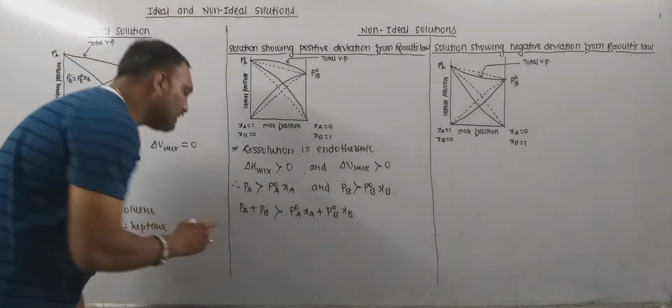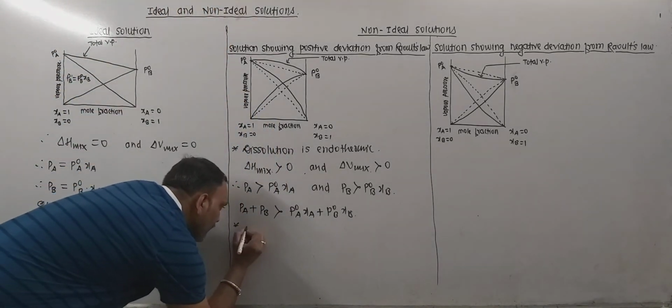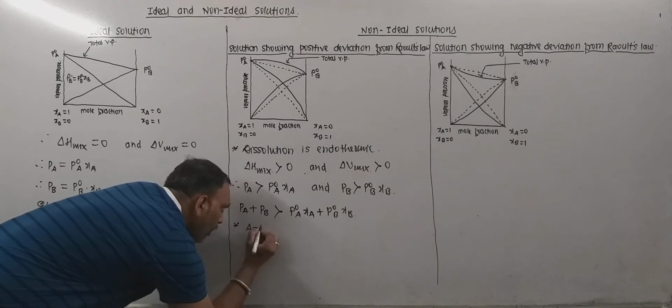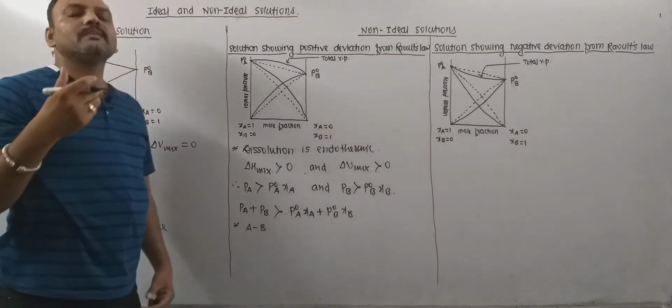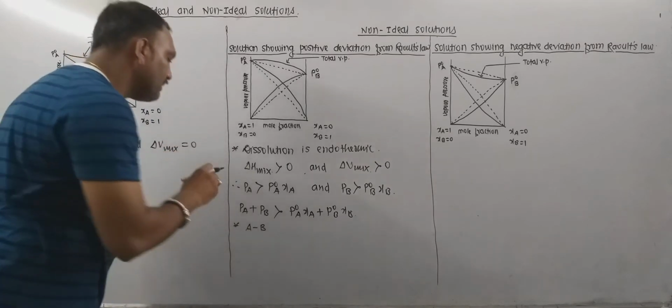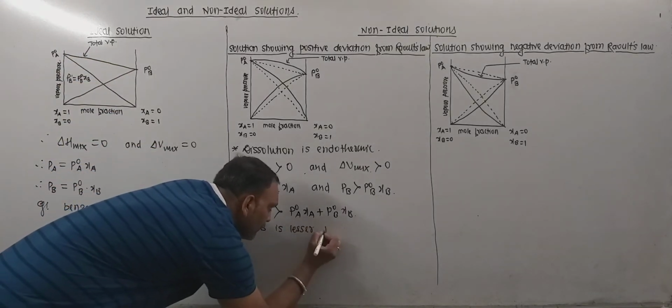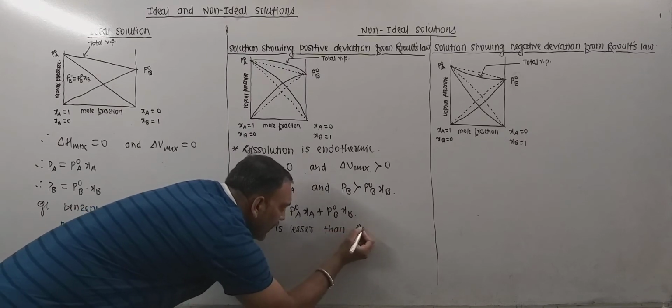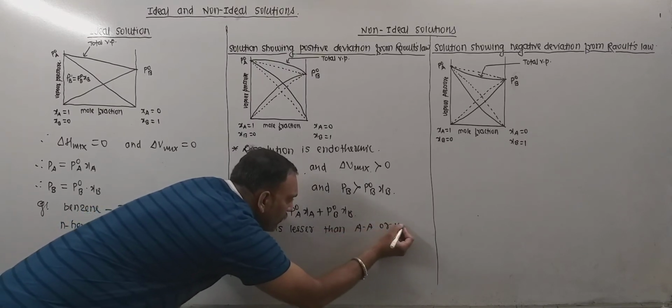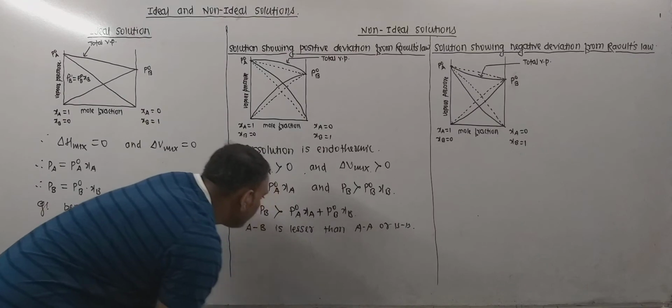So what does this indicate? This indicates that if we mix two components A and B, the AB interaction is lesser than the AA or BB interactions.